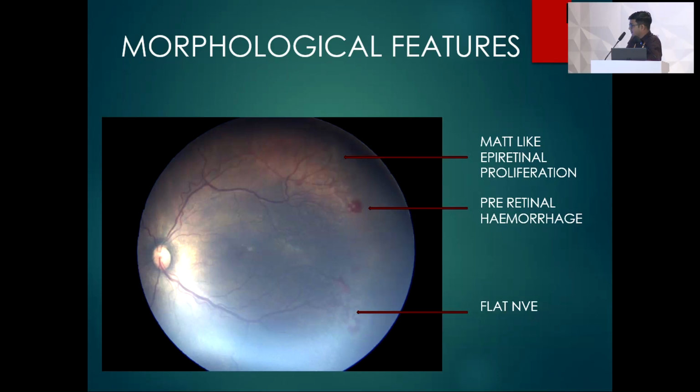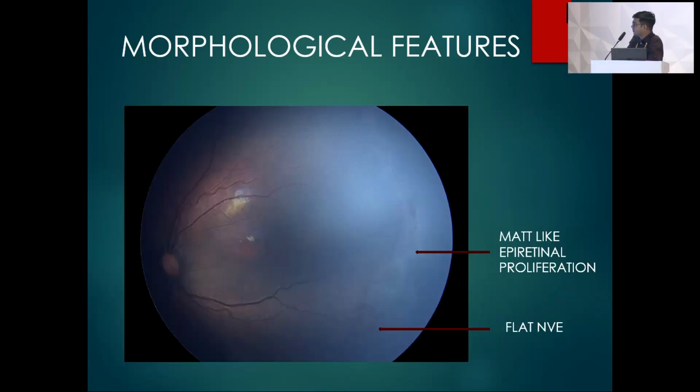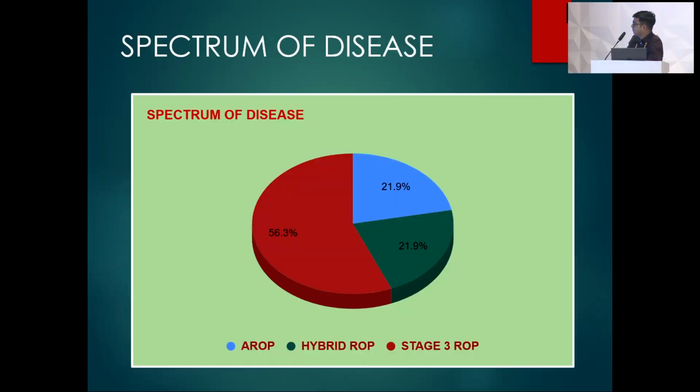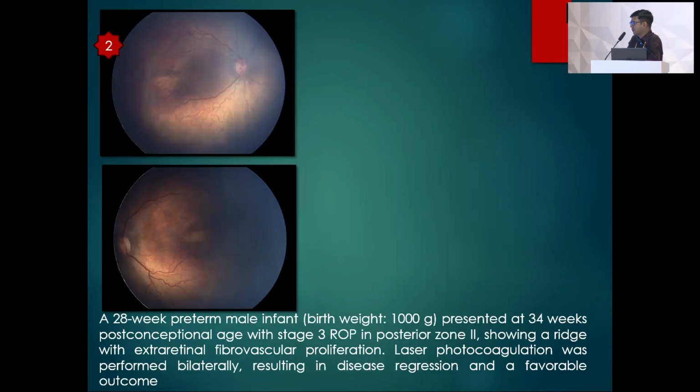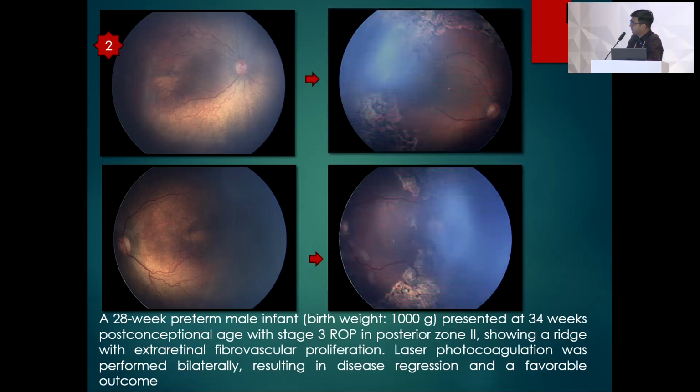This is a left eye RetCam photograph of hybrid ROP in zone 2 posterior, which is showing mat-like epiretinal progression, pre-retinal hemorrhage, and flat-shaped NV. Similar photograph. As I have already discussed, 56% of eyes had stage ROP, and the rest were AROP and hybrid ROP in 22% of cases each. This is example 1, a 32-week preterm male with hybrid ROP in posterior zone 2, who was treated with laser. Post-laser, there was a favorable outcome.